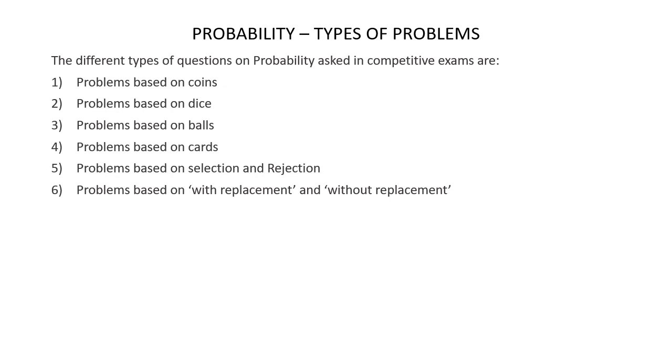The different types of questions on probability asked in competitive exams are: Type 1, problems based on coins. Type 2, problems based on dice. Type 3, problems based on balls. Type 4, problems based on cards. Type 5, problems based on selection and rejection. Type 6, problems based on with replacement and without replacement.